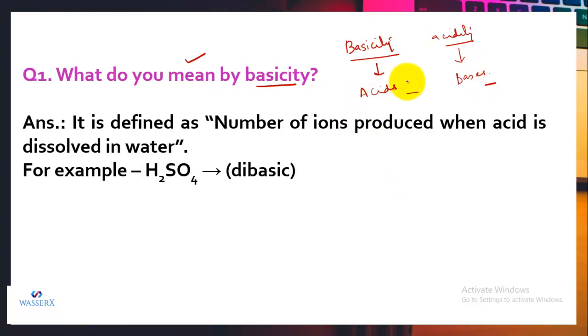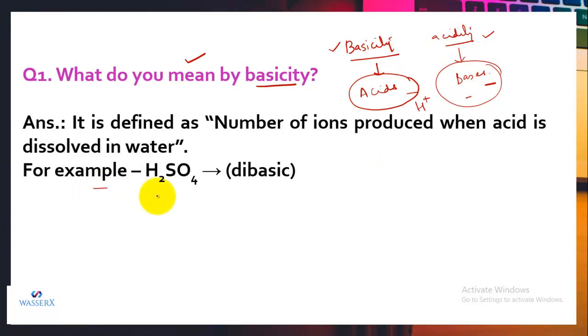The number of hydrogen ions produced by an acid when it is dissolved in water is termed its basicity. So if we talk about strength, we can use the term basicity for acids. And if we talk about the strength of bases, we have the property acidity, that is the number of hydroxide ions which are released when a base is added to water.